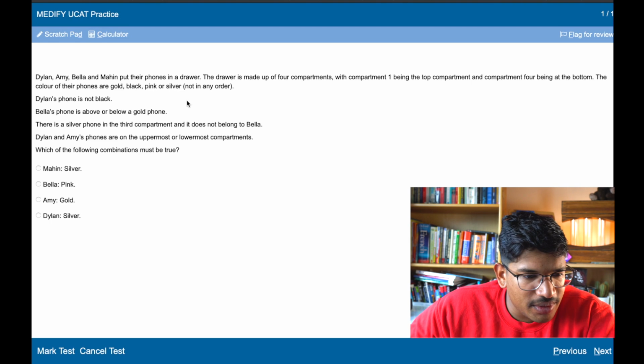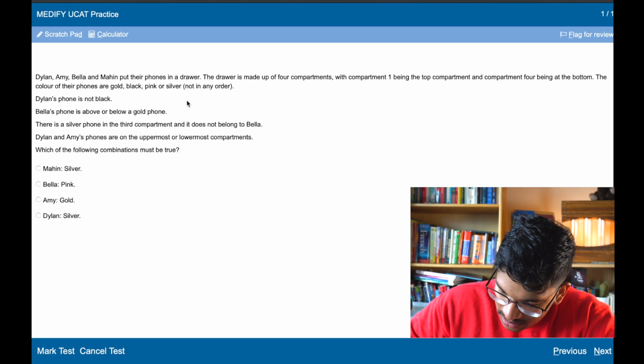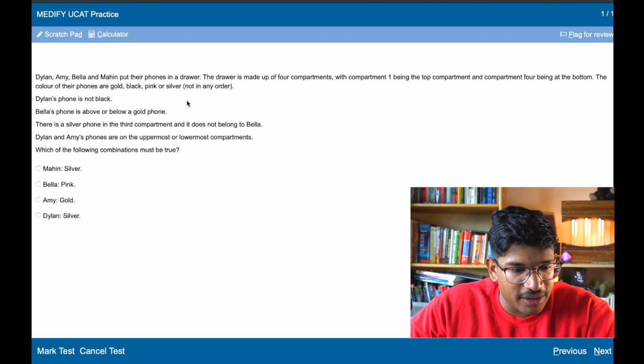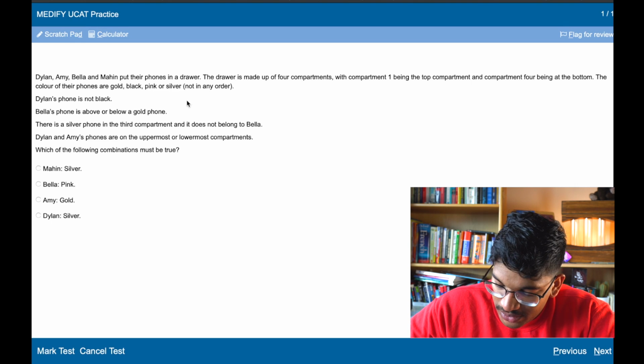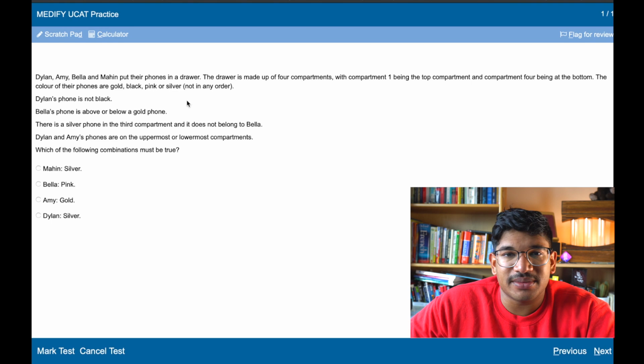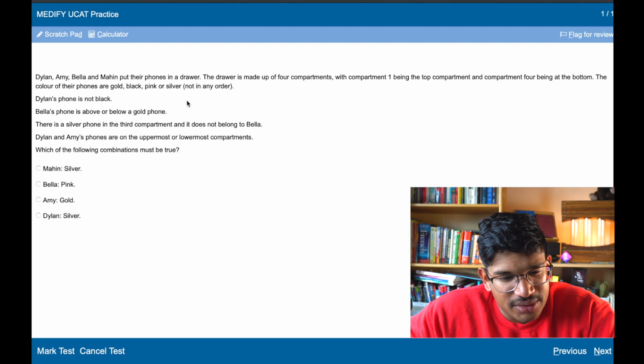So, okay. There's a silver phone in the 3rd compartment, and it does not belong to Bella, so the 3rd compartment is silver. So Bella's phone is either above or below a gold phone. Great. Remember, above and below doesn't mean it directly has to be directly above or directly below. It could be 2 up or 2 below.